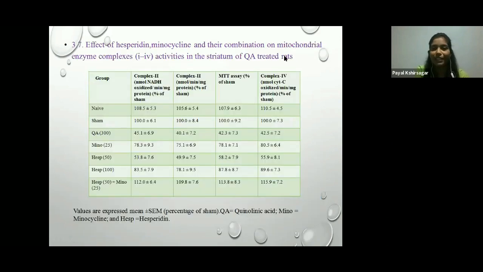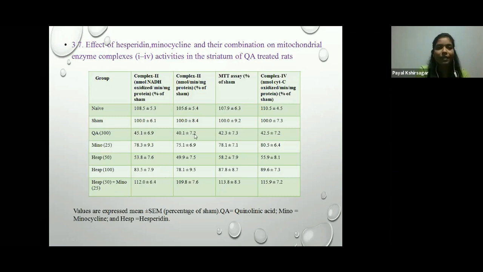The effect of hesperidine, minocycline, and their combination on mitochondrial enzyme complex activity in the striatum of quinolinic acid treated rats. Here you can see after administration of quinolinic acid, there is a decrease in complex 1, complex 2, complex 3, and complex 4 activity compared to the naive group, and the sham group did not show any significant change. When given hesperidine 50, 100 mg and minocycline 25 mg, there is attenuation of the mitochondrial enzyme complex changes. And when given hesperidine 50 mg per kg and minocycline 25 mg per kg, there is a potentiation of this effect.